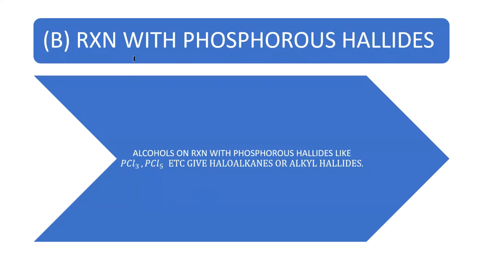Let's go further. Now look here, reaction with phosphorus halides. This reaction of an alcohol with phosphorus halides will also involve the cleavage of which bond, my dear friends? The CO bond. Alcohols on reaction with phosphorus halides like PCl3, PCl5 give haloalkanes. So here also we are getting haloalkanes, or you can also call them alkyl halides. So let us do it.